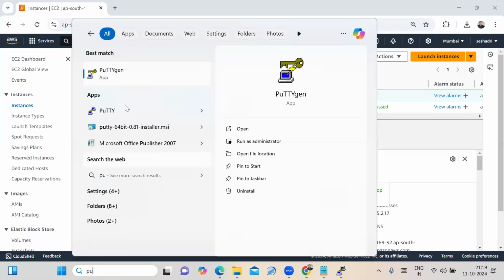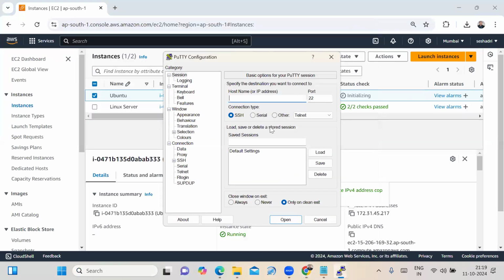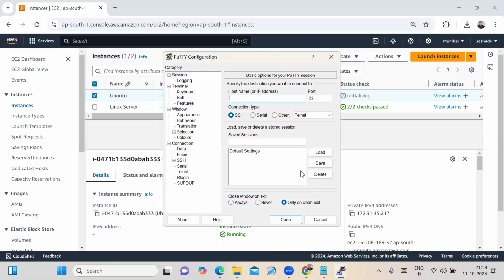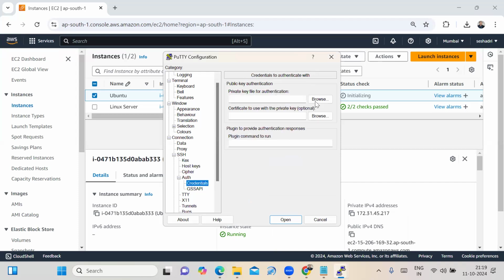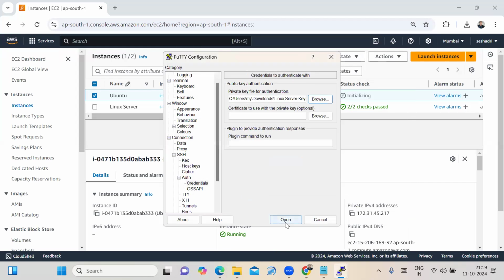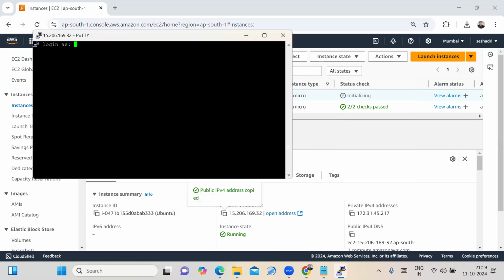Open PuTTY. See here, it is asking for the host name or IP address of the Ubuntu server. This is the public IP address, I can enter it here. On the left side, SSH is there. Under authentication, under credentials, now we have to browse the private key. What is the key pair name? Linux server key. Open it, accept.